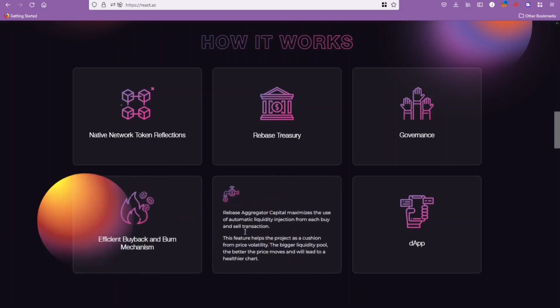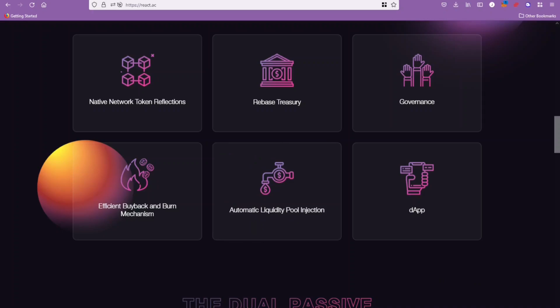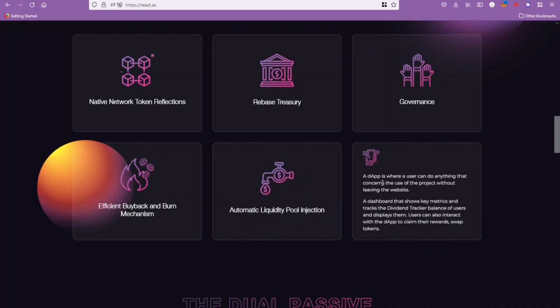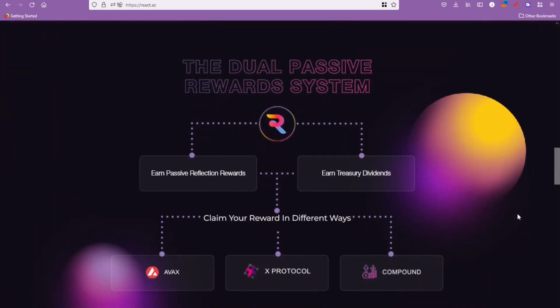And yeah, a small amount of the buy and sell tax is going to go into the liquidity to make it stronger over time. And all this stuff in terms of claiming, voting, and everything that's going to be done is going to be on their decentralized app. So everything will be done from there. So yeah, I'm interested to see what that looks like when it's available.